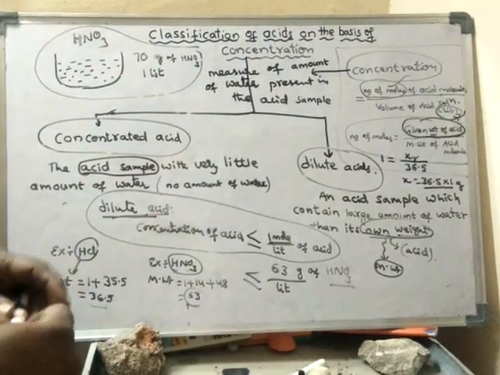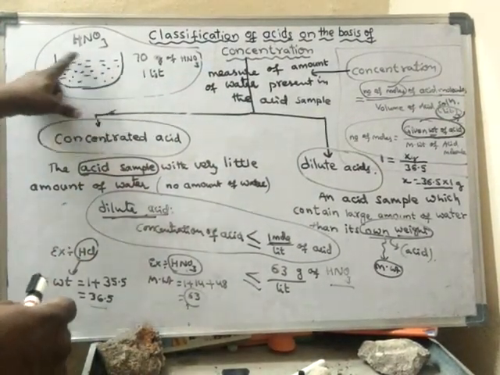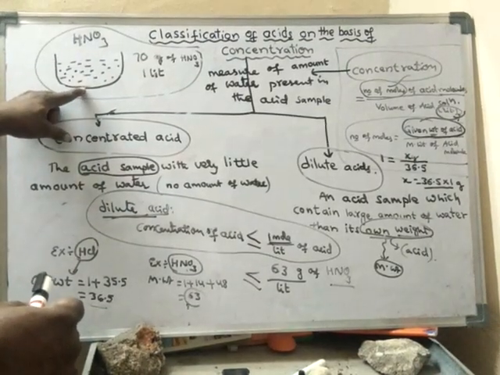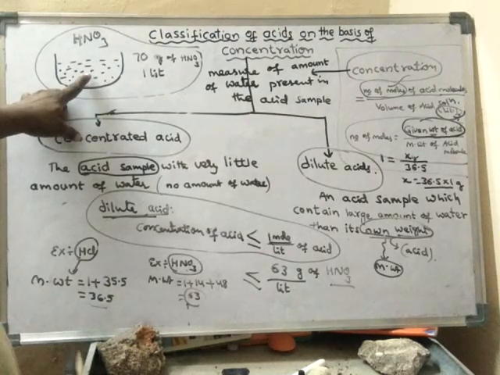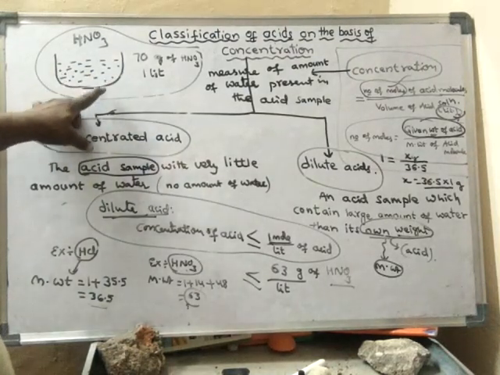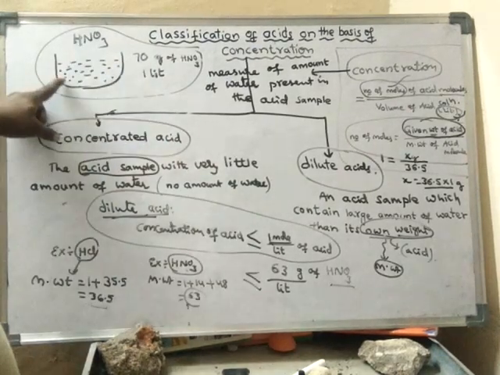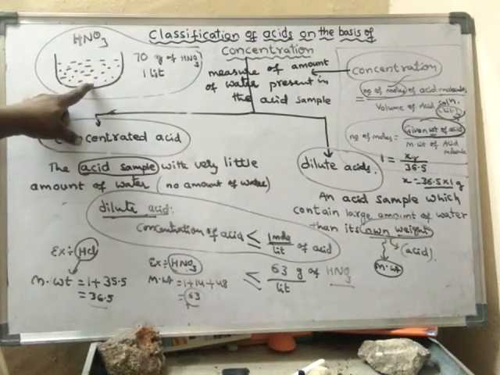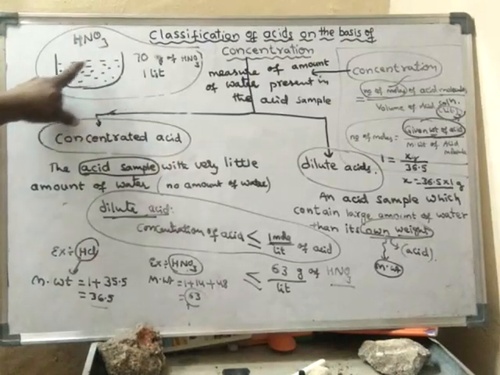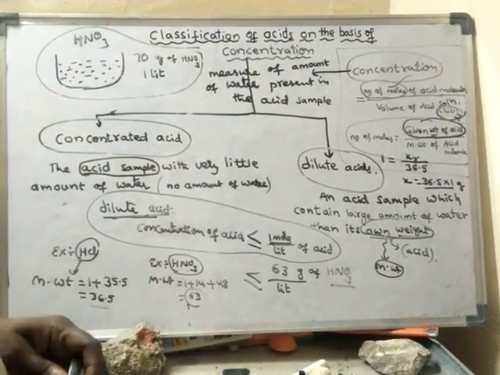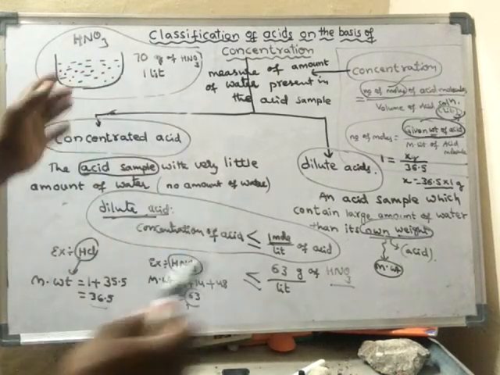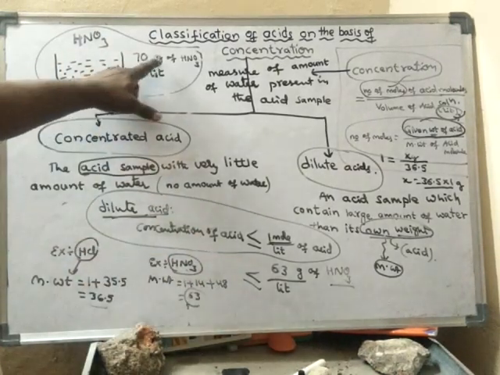HNO3 means nitric acid. So it has both nitric acid molecules as well as water molecules. Now, the acid molecules present in this 1 liter weigh 70 grams in total. All acid molecules together weigh 70 grams of HNO3.